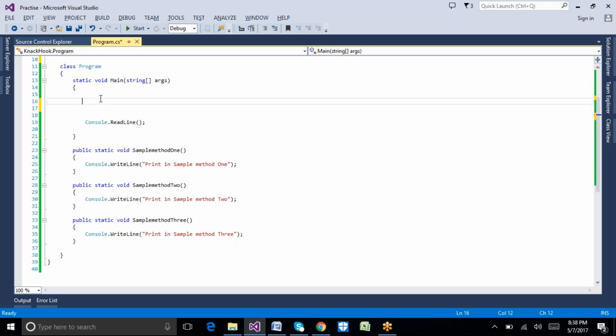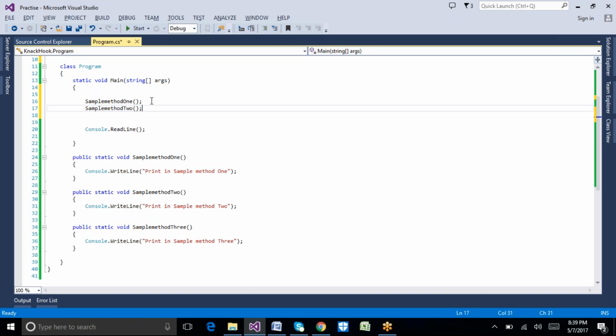So I can call this, and here you can call this, and after this I can call a method name like this. This is how we are calling these methods, the general approach.